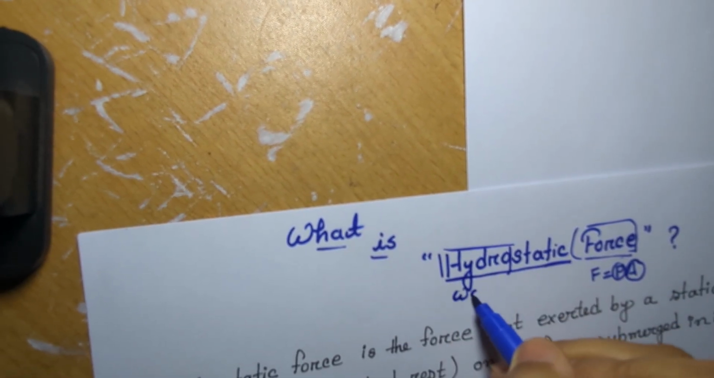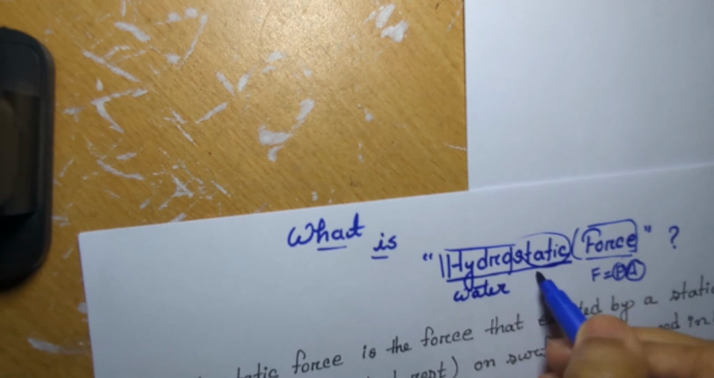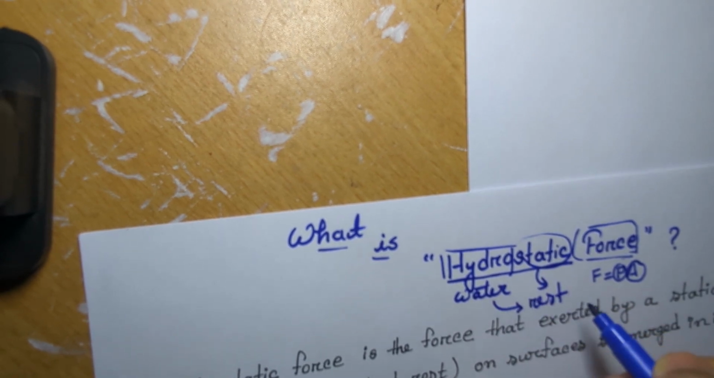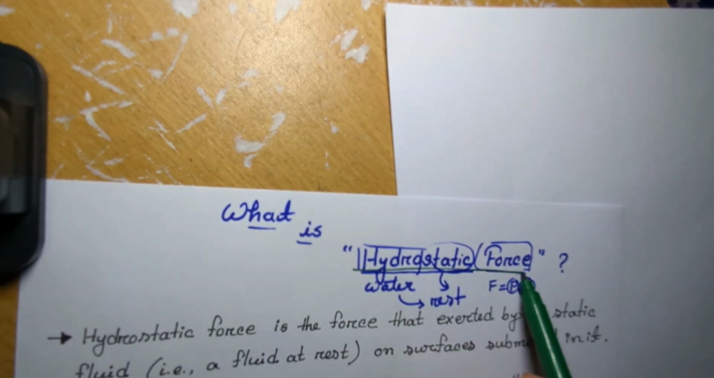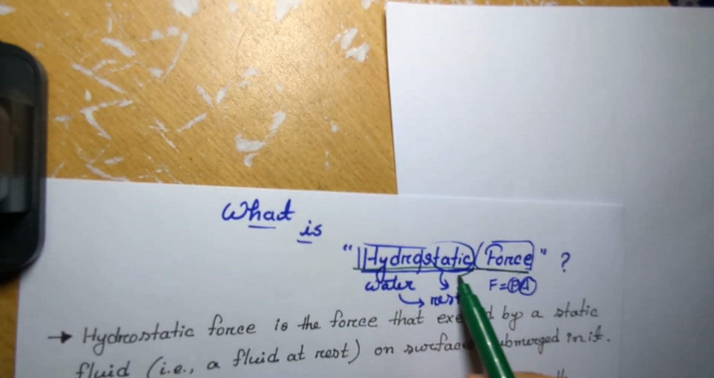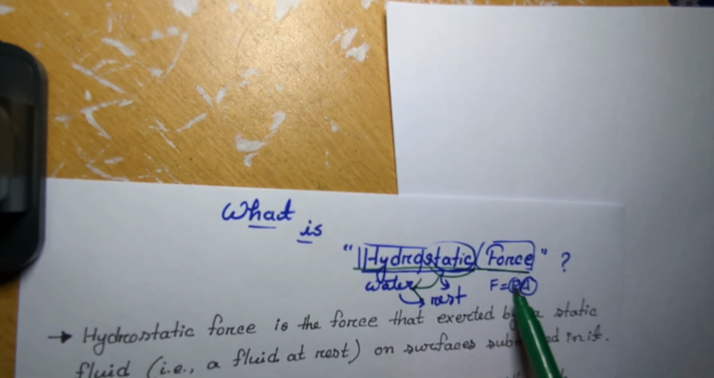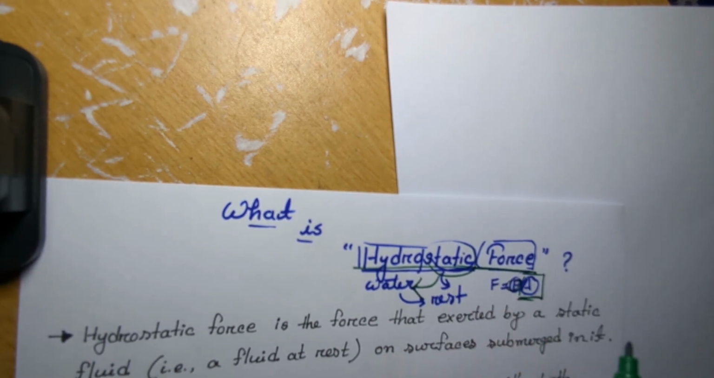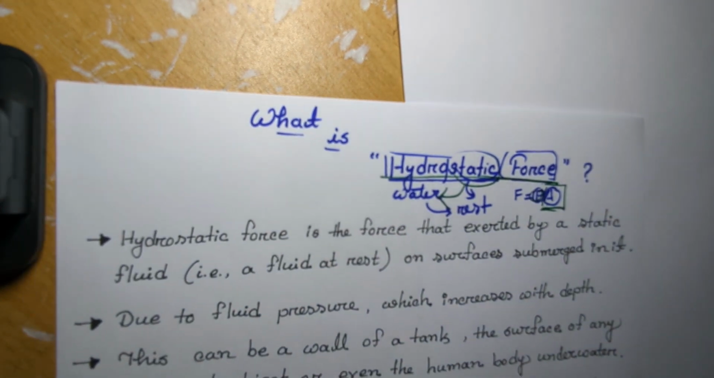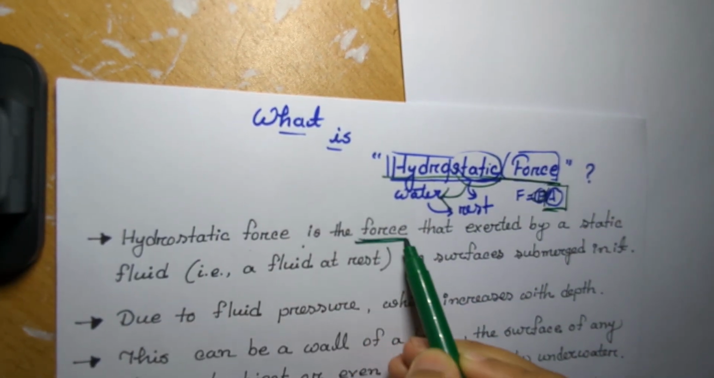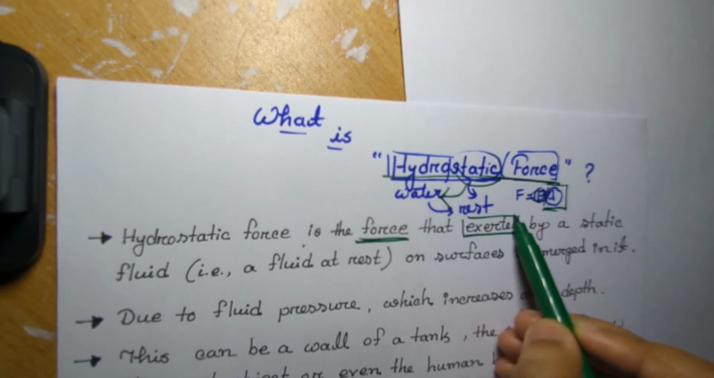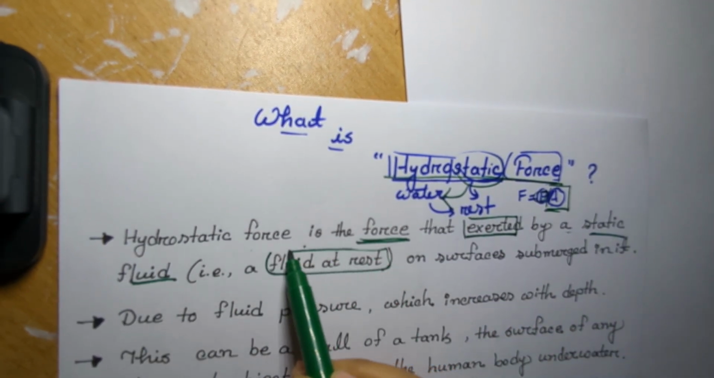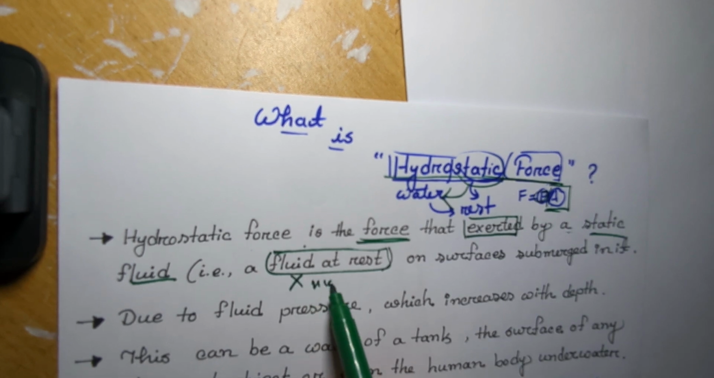Hydro means water, and static means the water stays at rest. So the overall meaning of hydrostatic force is static water. Static water keeps a pressure force on a certain area, that is called the hydrostatic force. Let's see the definition. Hydrostatic force is the force exerted by a static fluid. Static fluid means the fluid at rest, means the fluid is not moving.